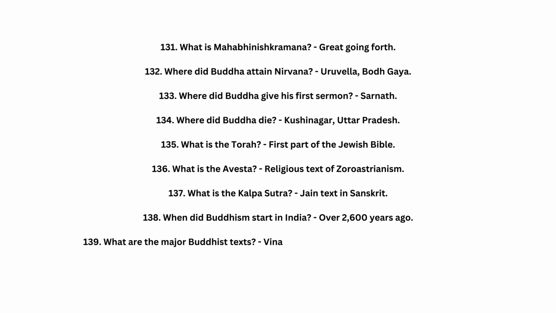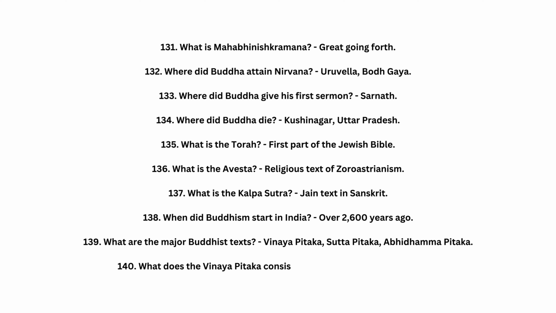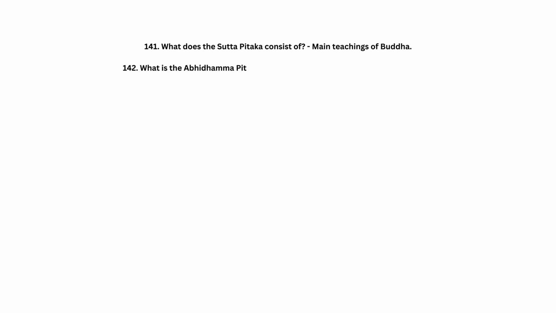139. What are the major Buddhist texts? Vinaya Pitaka, Sutta Pitaka, Abhidhamma Pitaka. 140. What does the Vinaya Pitaka consist of? Rules of conduct for monks. 141. What does the Sutta Pitaka consist of? Main teachings of Buddha. 142. What is the Abhidhamma Pitaka? Philosophical analysis and systematization.